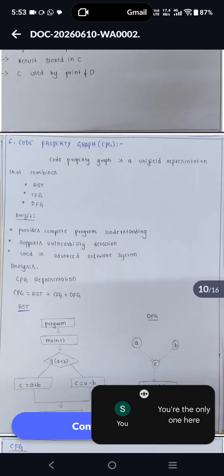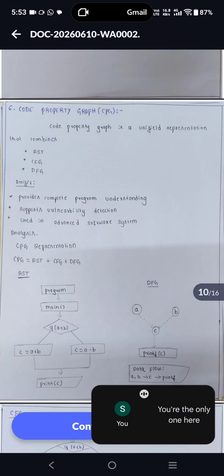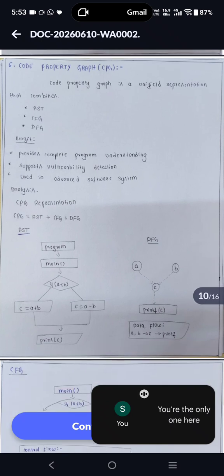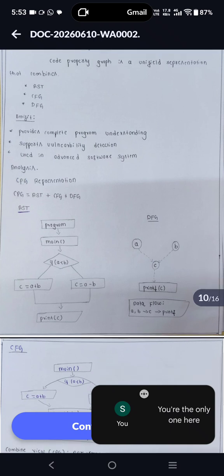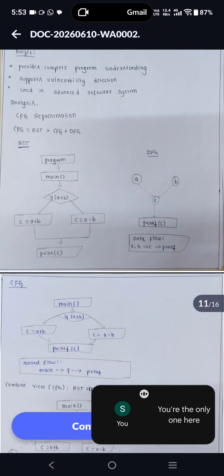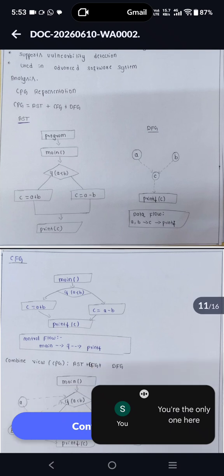The code property graph is a unified representation that combines AST, CFG, and DFG. The benefit is that it provides complete program understanding and supports vulnerability detection used in advanced software analysis. The representation is CPG equals AST plus CFG plus DFG.